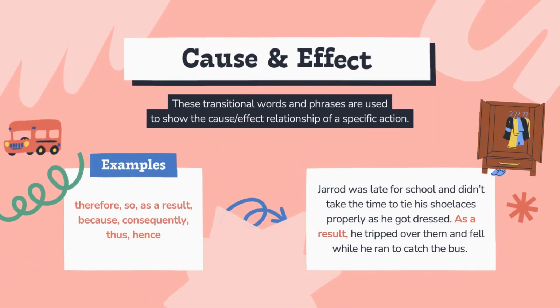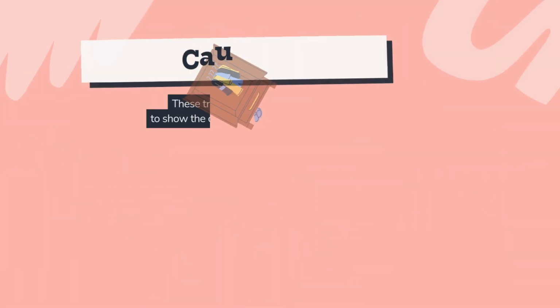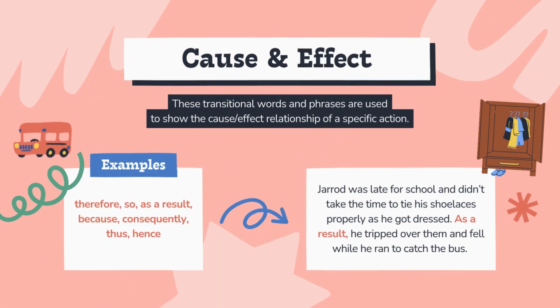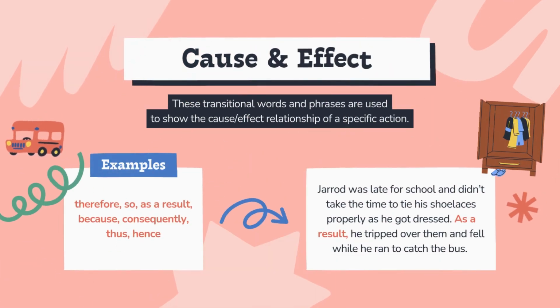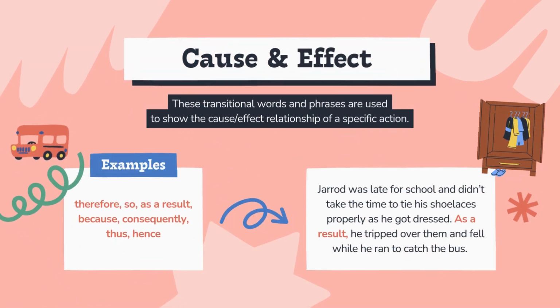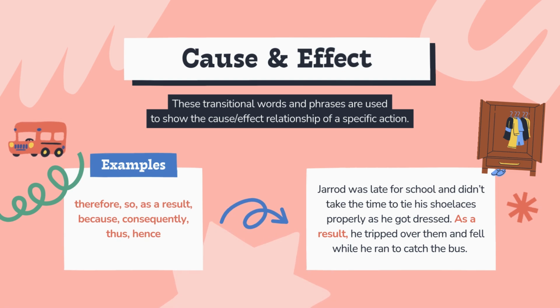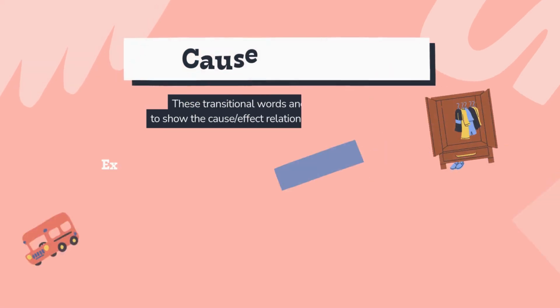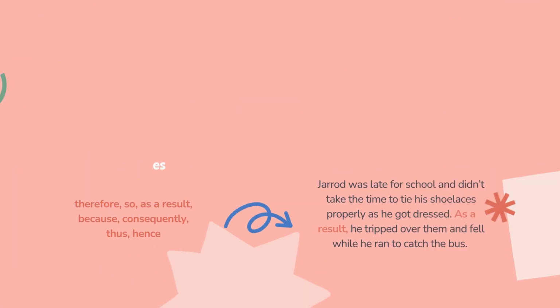Cause and effect. These transitional words and phrases are used to show the cause-effect relationship of a specific action. Examples: therefore, so, as a result, because, consequently, thus, hence. Jared was late for school and didn't take the time to tie his shoelaces properly as he got dressed. As a result, he tripped over them and fell while he ran to catch the bus.